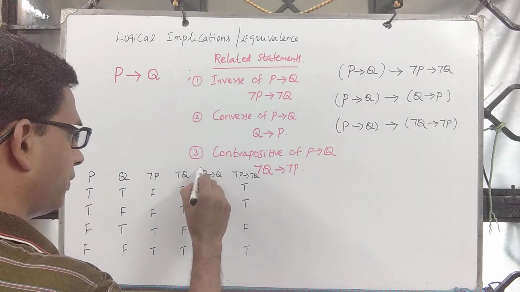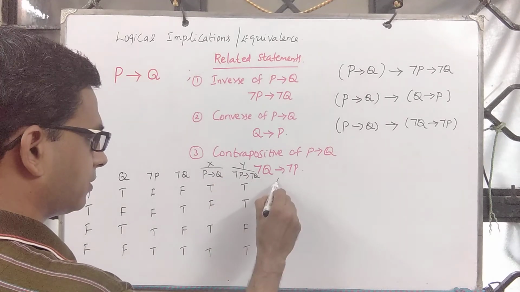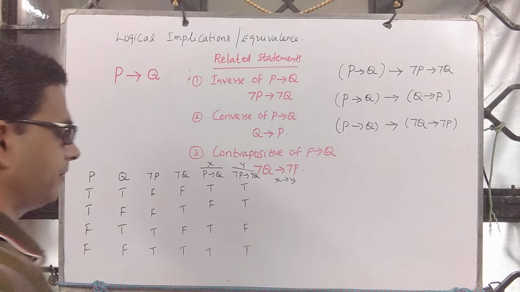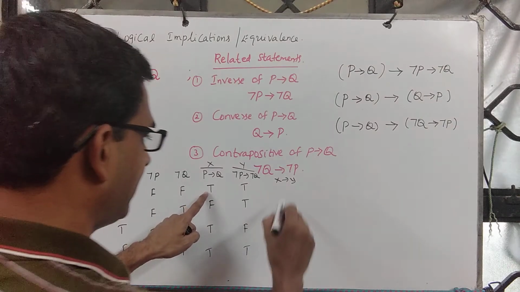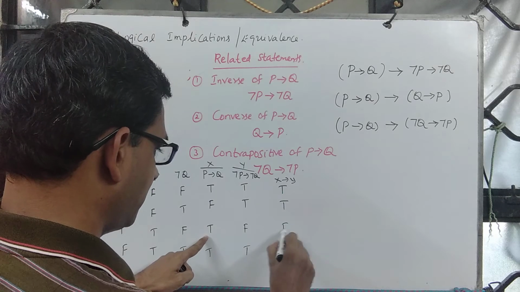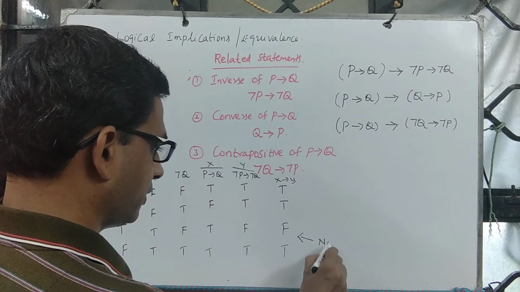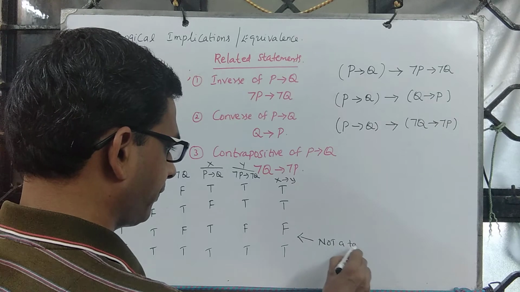Now we want to know if P implies Q implies this. So let's look at X implies Y. You see that it is true, true, true, and this one is false. That shows that it is not a tautology.